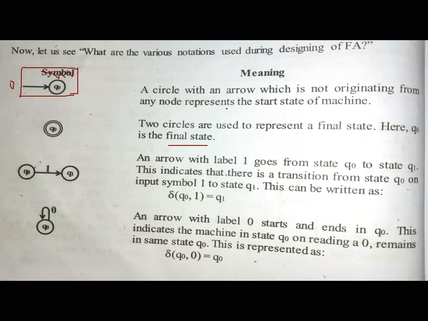It means your machine is in a state called q0. Let it be a start state, and I will make it a start state by providing an arrow over here. q0 is the start state. So if your q0 receives an input 1, what does it need to do? It needs to change its state from q0 to q1 exactly. That is what it is stating. So that is the discussion and explanation. Then symbolically, how we can write it, this is the version. Lowercase delta we are using. This is what we call the transition function, lowercase delta.